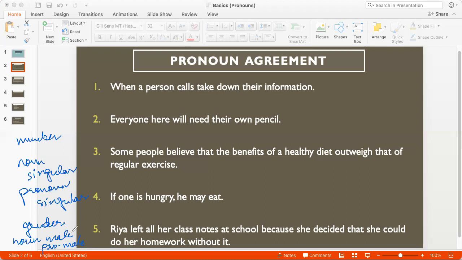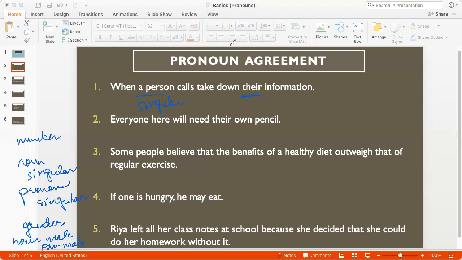So things like that. So let's try and find the errors in these questions, and let's try and make the pronoun agree with the noun. When a person calls, take down their information. The problem here is that this pronoun there is supposed to refer to a person, and a person is singular.